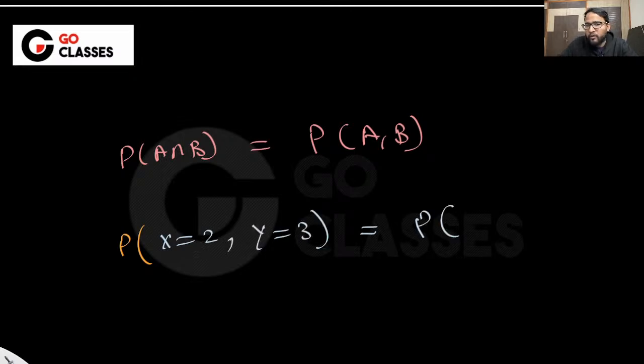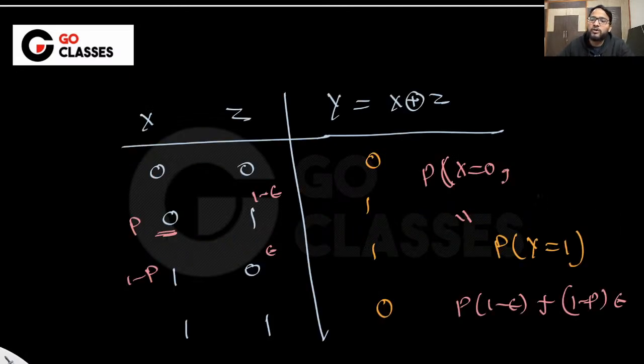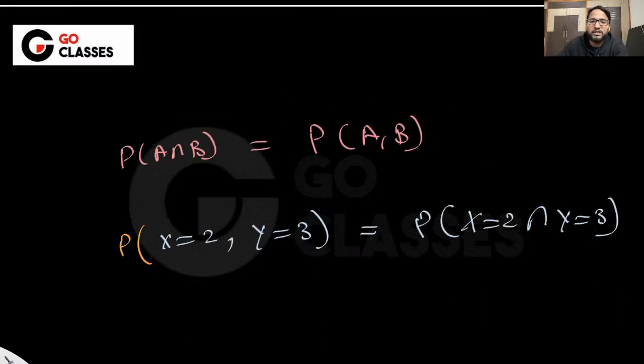Or in case of random variables, probability of X being 2 comma Y equal to 3 is the same as probability of X equal to 2 intersection Y equal to 3. Either you use comma or intersection, this is just a notation. I'm using the comma in case of random variables, generally comma is better. Okay, Z equal to 1, so either this pair X equal to 0 and Z equal to 1, where comma means and.